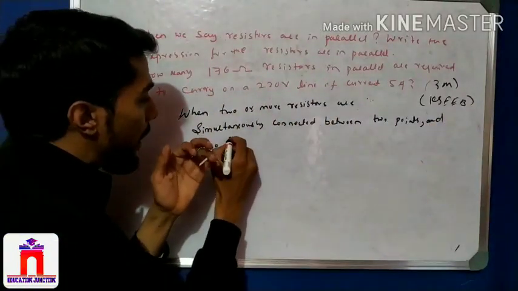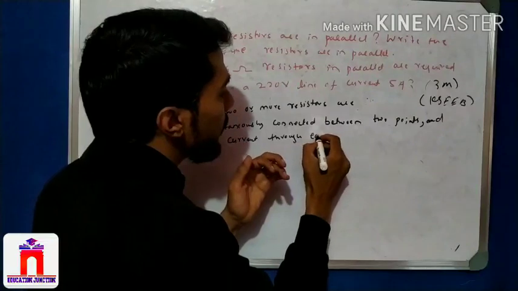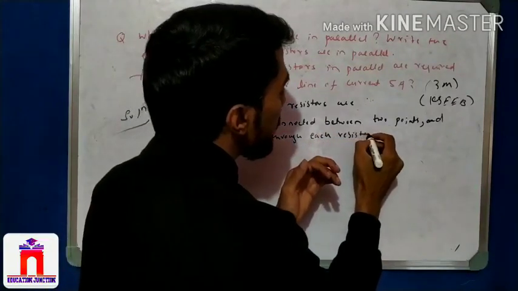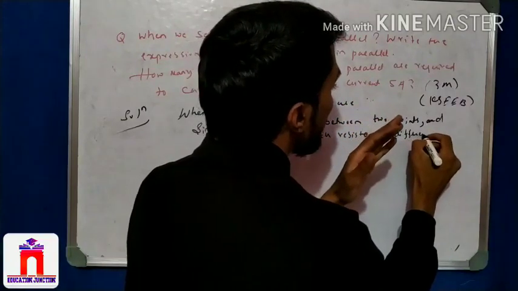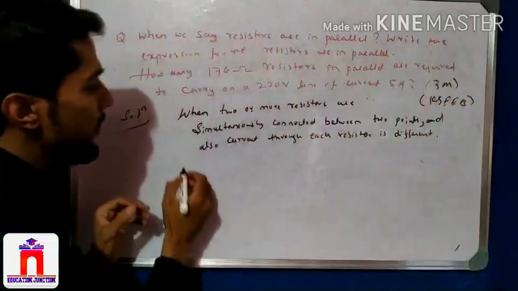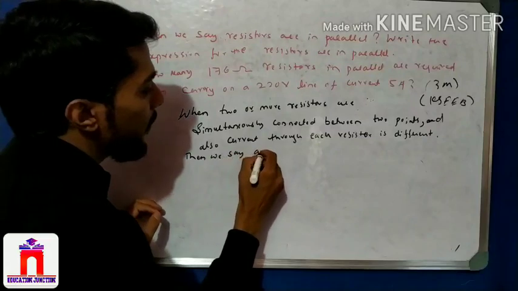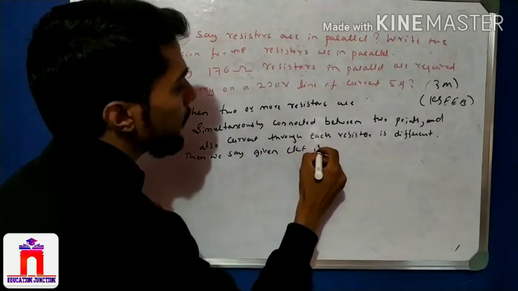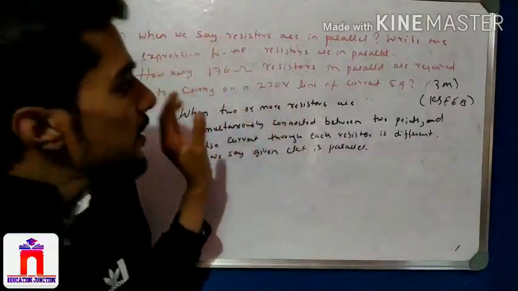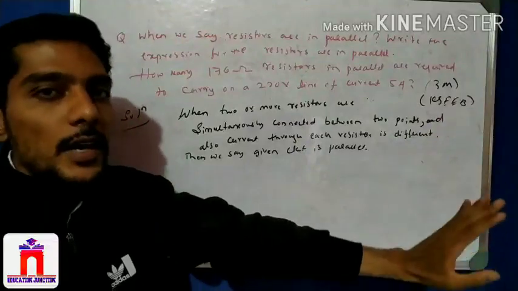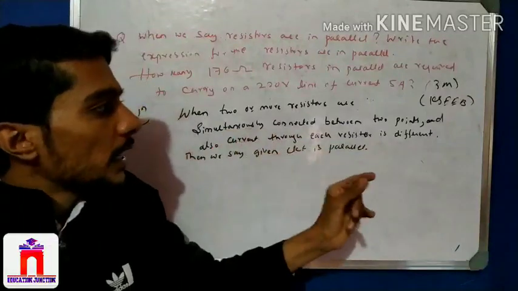Also, the current through each resistor is the same or different? Different, right? Then we say the given circuit is parallel. So this is enough. One condition is when resistors are connected between 2 points, then we call it parallel. If they are connected end to end, it means series, but if connected between 2 points, it is parallel.